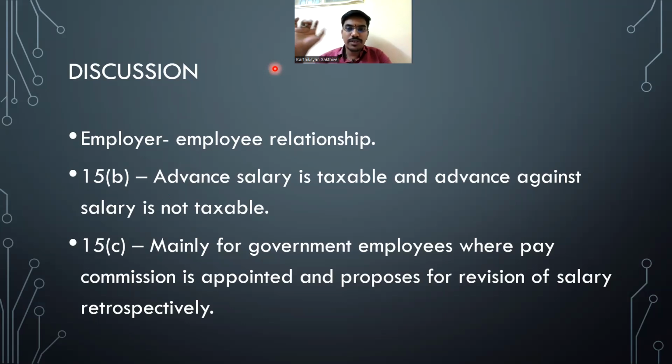Per month 50,000, for the first year 50,000 into 12, 6 lakhs. Next year 50,000 into 12, 6 lakhs. 6 plus 6, 12 lakhs. I'll receive the 12 lakhs today. But this is for the period 2021 and 21-22.